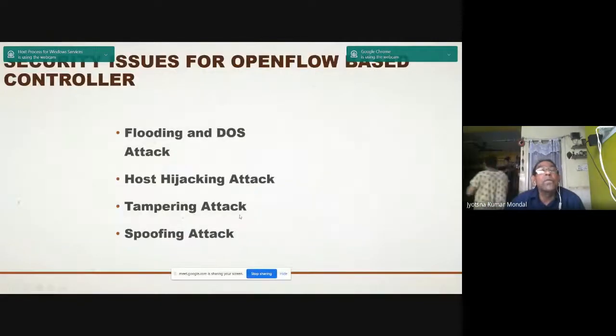Now, some security issues of software defined networks. What are the security issues? Flooding and DoS attacks, host hijacking attacks, tampering attacks, spoofing attacks. These are some of the attacks in software defined scenarios. That means I can say that your SDN switches are not beyond the scope of attack.